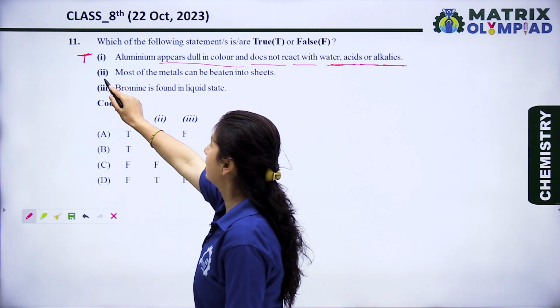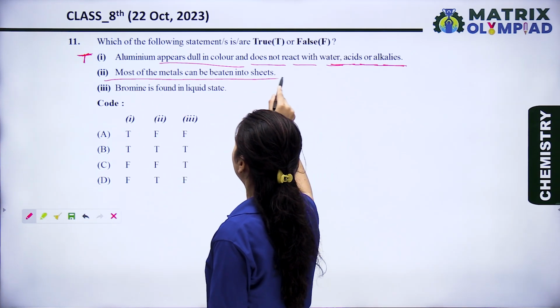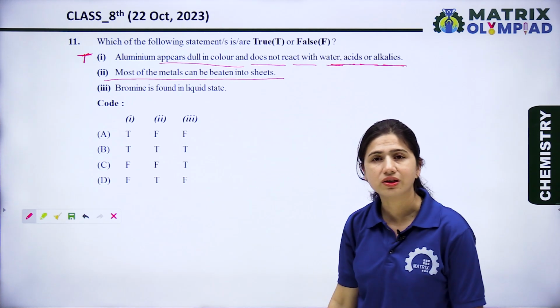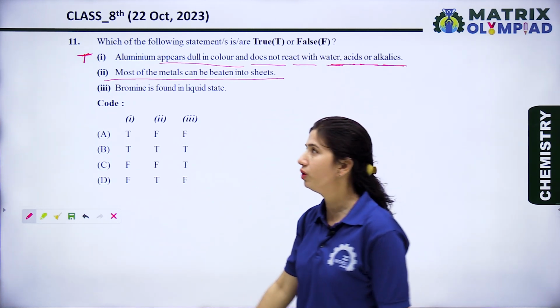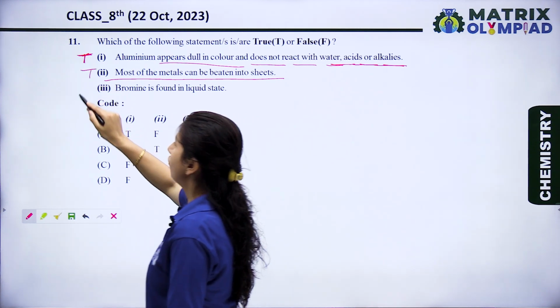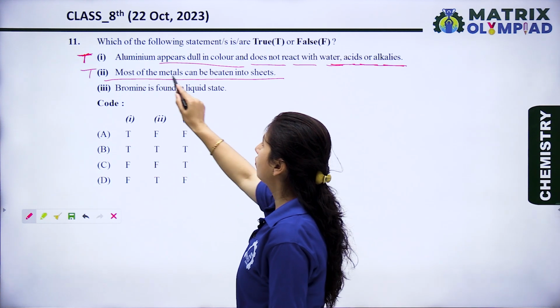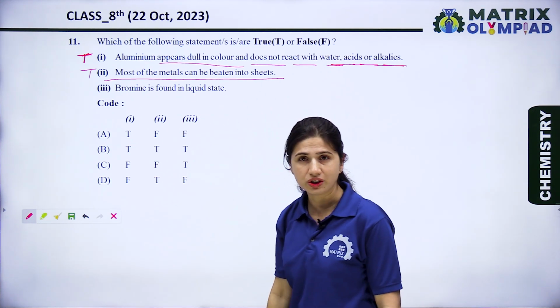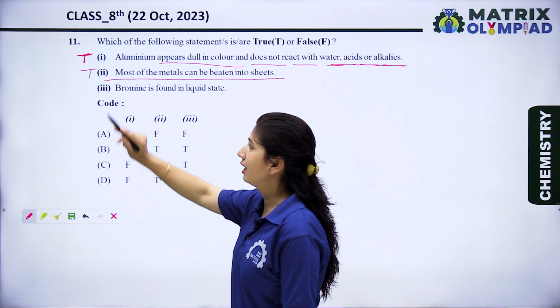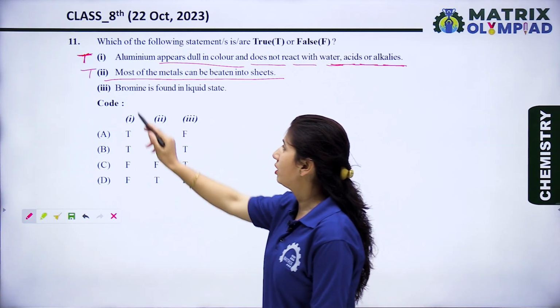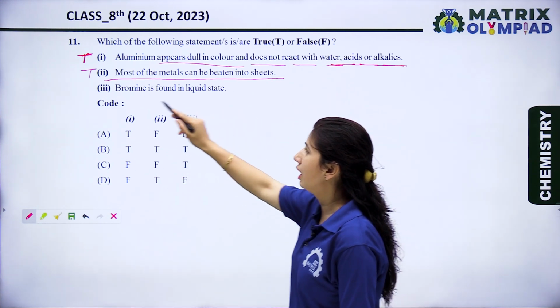Now let's see the second statement. Most of the metals can be beaten into sheets. Yes, this is also right, because of the property of metals called malleability. Next statement is bromine is found in liquid state.